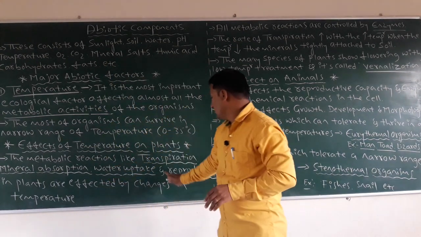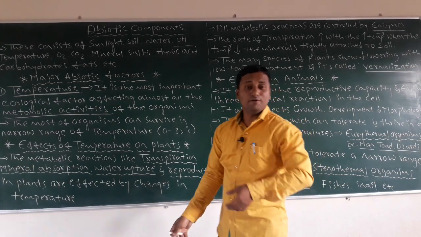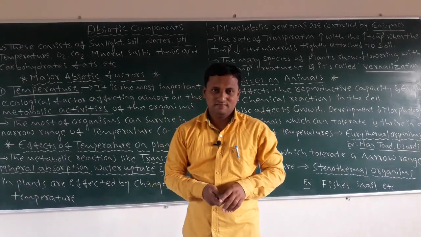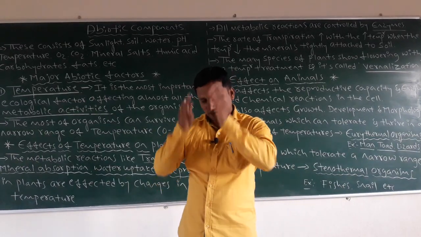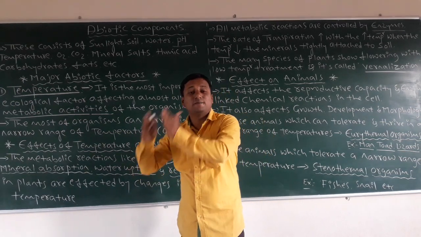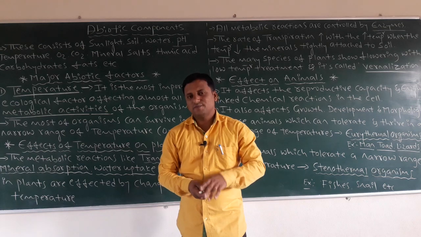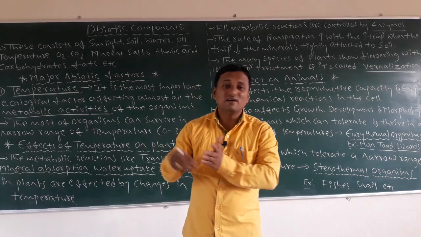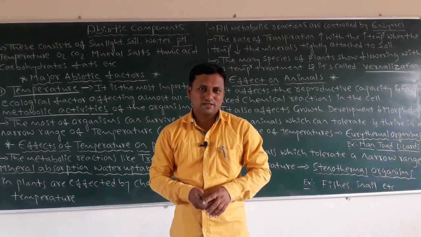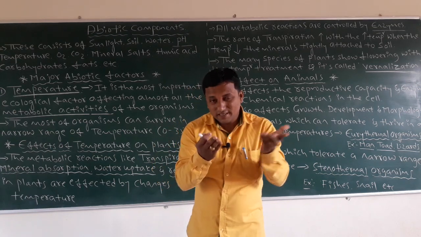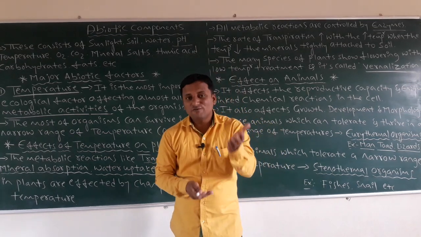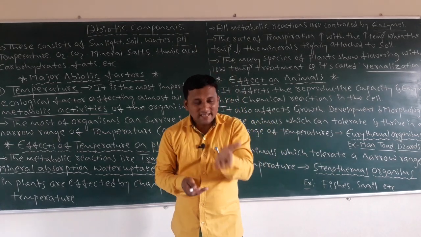Next, obviously, is reproduction. Reproduction must take place under temperature conditions, because plants also undergo some asexual types of reproduction. In that, fragmentation is there, spore formation is there, budding is there.